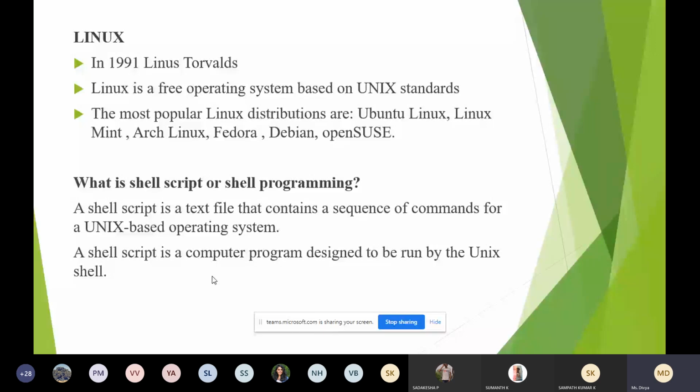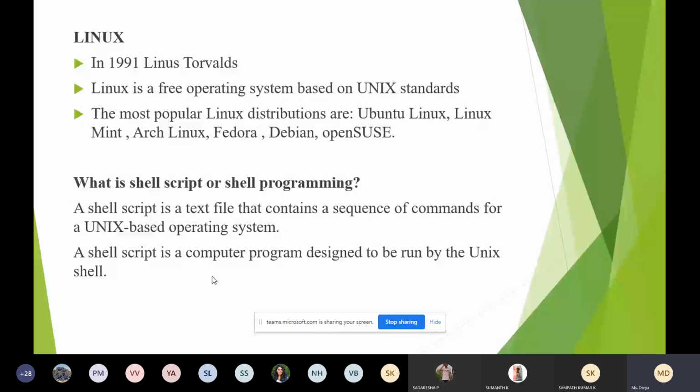What is a shell script? It is a text file. Same like a C program, you can write a file that is called a shell script. For the time being, don't worry much about this. A shell script is a text file that contains a sequence of commands for your Unix based operating system. You are creating a file, and inside that you are writing different Unix commands.